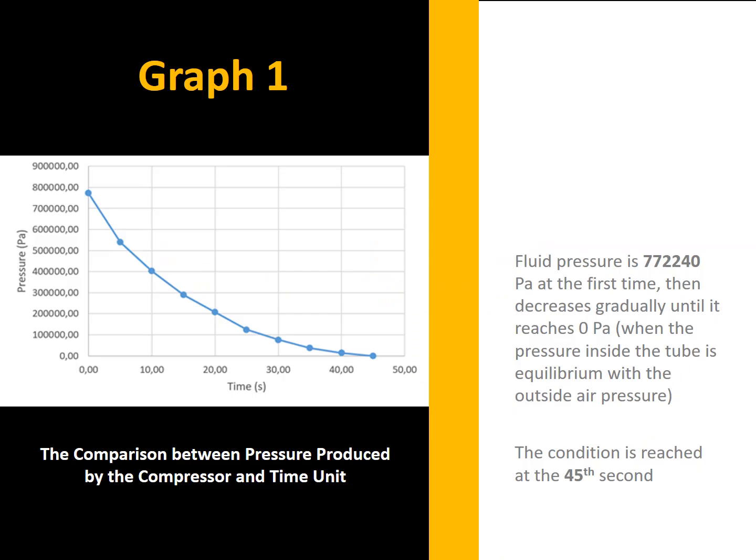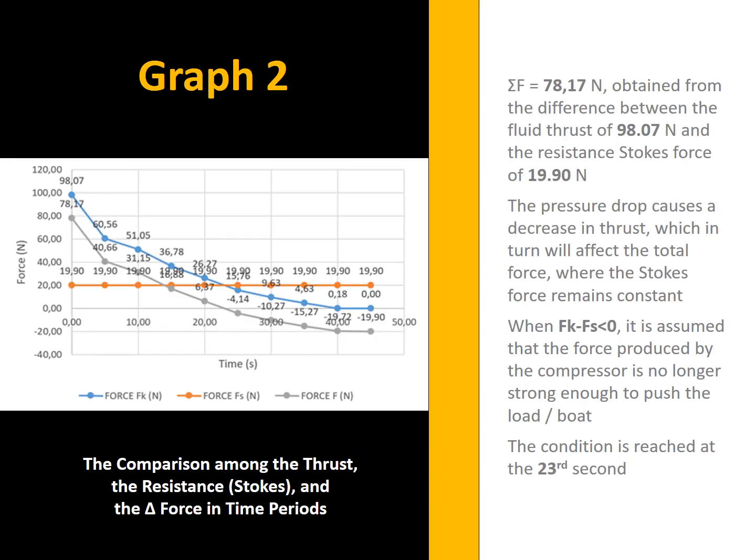The results are as follows. From the comparison between the resulting pressure and time, it can be seen that gradually the pressure decreases rapidly and finally runs out at the 45th second. Meanwhile, from graph 2, it can be seen that the decrease in pressure causes the thrust produced by the compressor also decreases. When the thrust is less than the resistance, it's assumed that the object can no longer go forward, and in the simulation this occurred after the 23rd second.